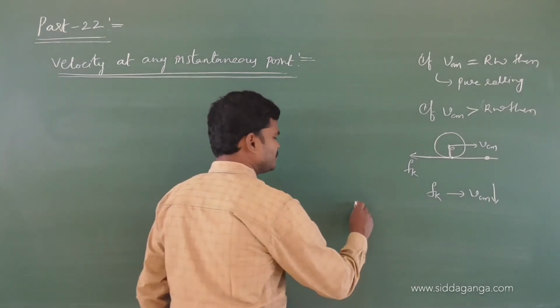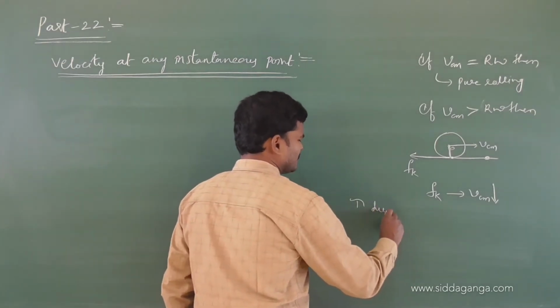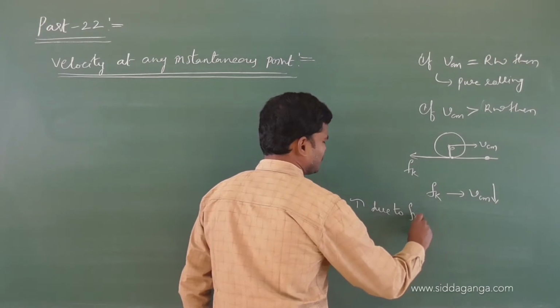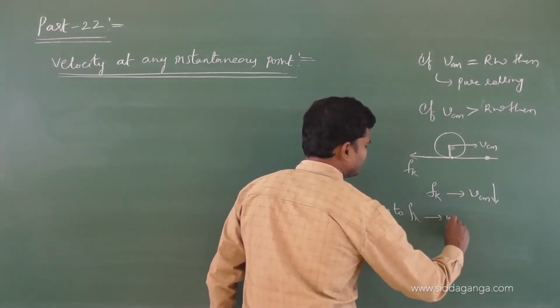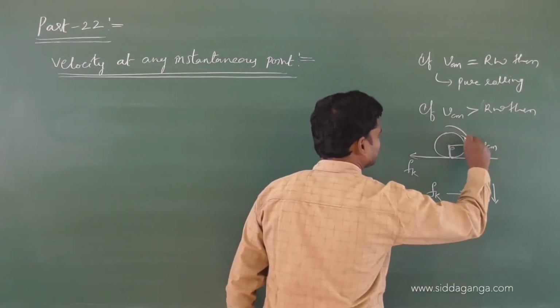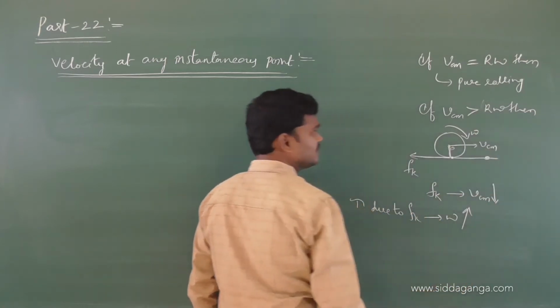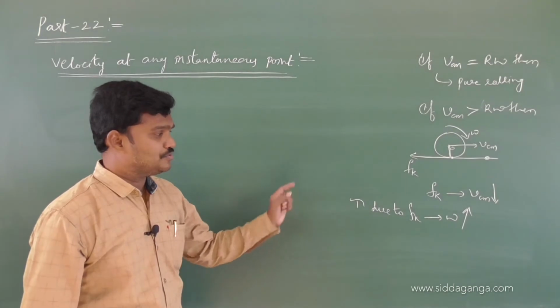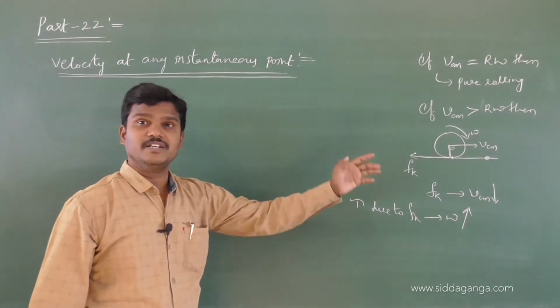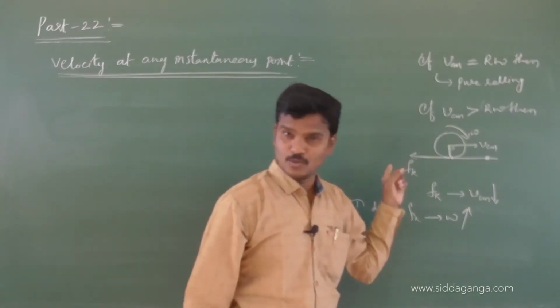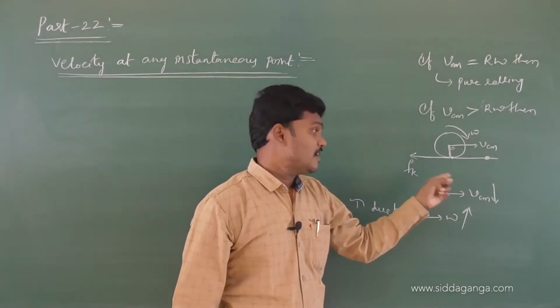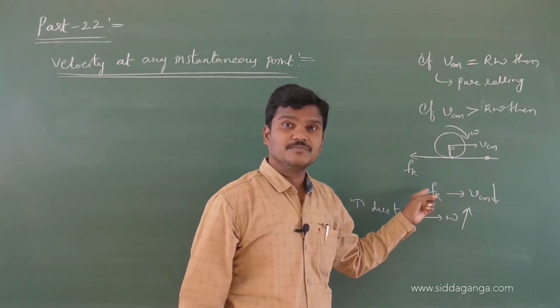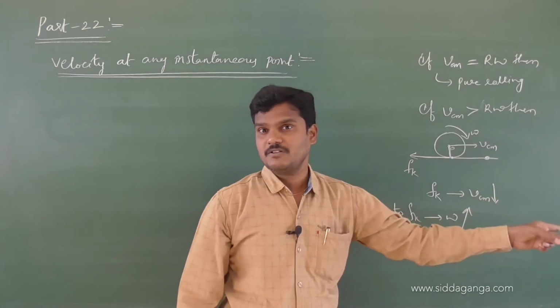So the torque due to frictional force will increase the angular velocity of the rolling body, and frictional force decreases the velocity of center of mass.